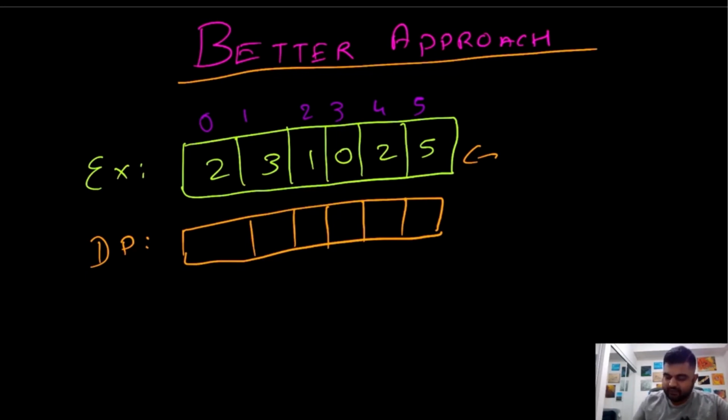So if at any point in time we are at this final position, we know that this is the main terminating case, which means that we can put true over here. So this final element we can always put true, and this would become our base case. Now that we have a base case, we are going to start iterating from right to left and filling up our DP array. In the DP array, the only thing we are mentioning is whether, at any given location, we are able to reach the endpoint or not. If we can, we'll mark it as true, otherwise we'll mark it as false.